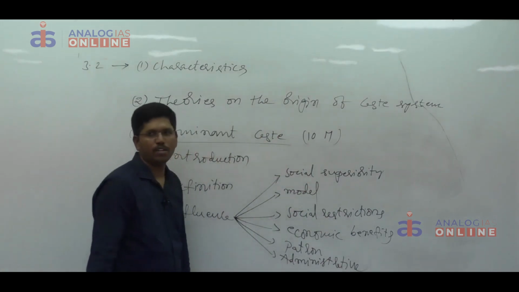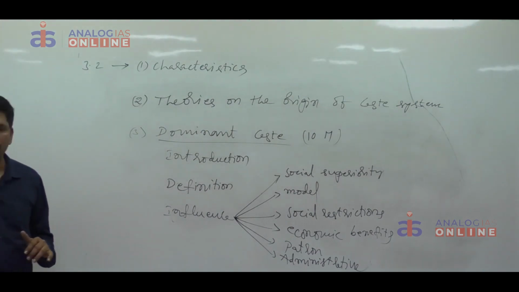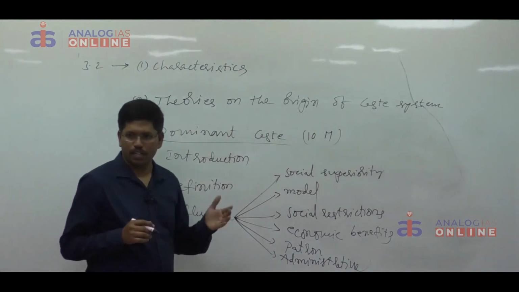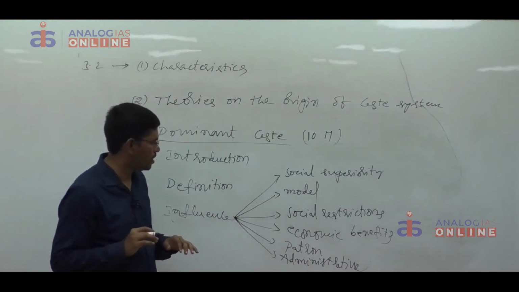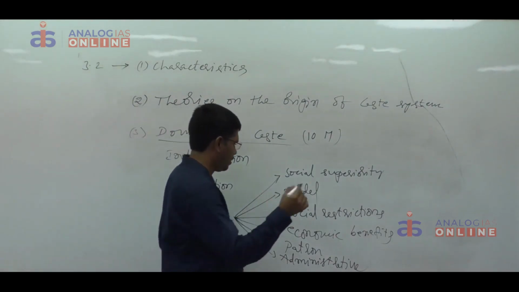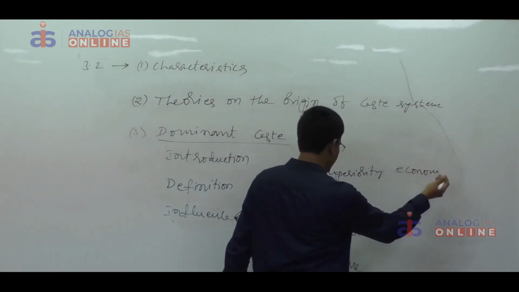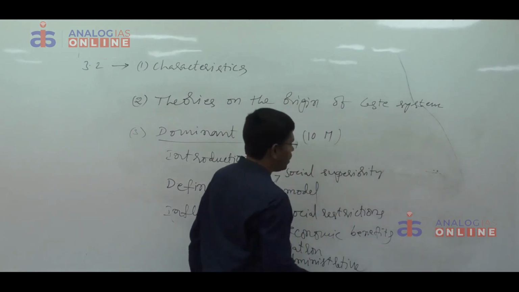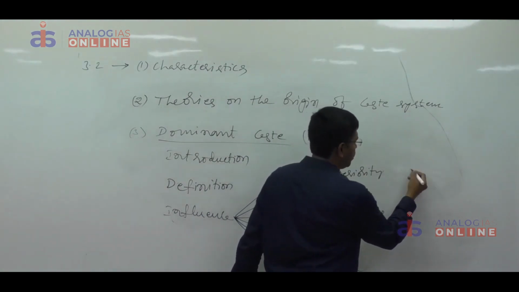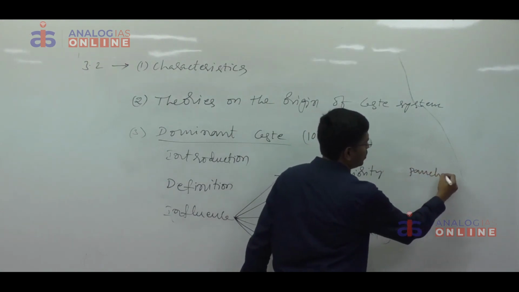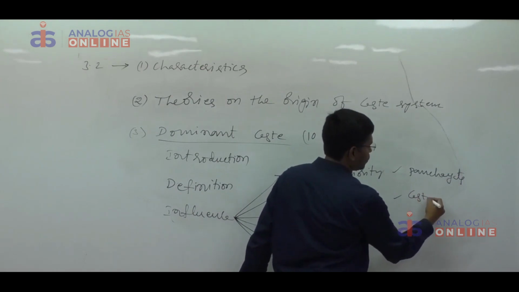In the olden days, when the Panchayat Raj Act was not passed, almost the Panchayat head was from the dominant caste only. Lower caste never dared to participate in the elections. Economic benefits I already mentioned. And they influence the decisions of the Panchayats and the caste councils.